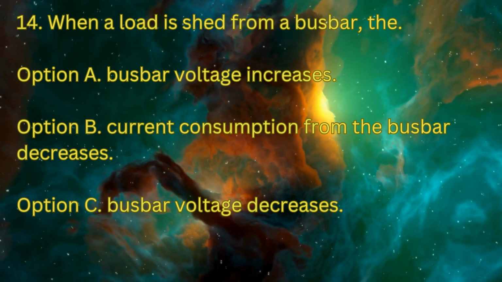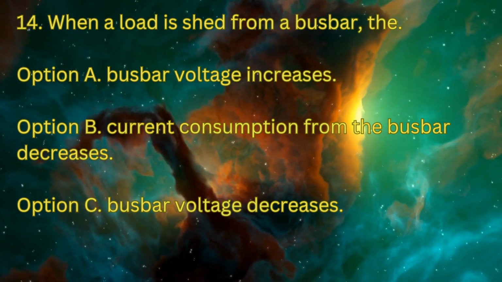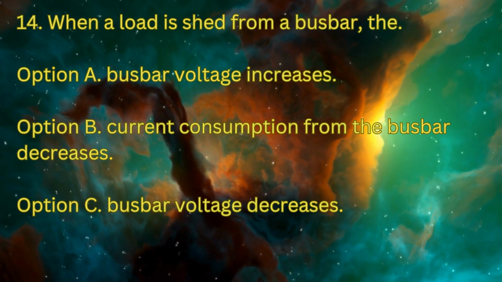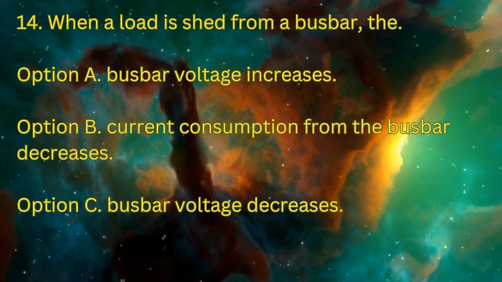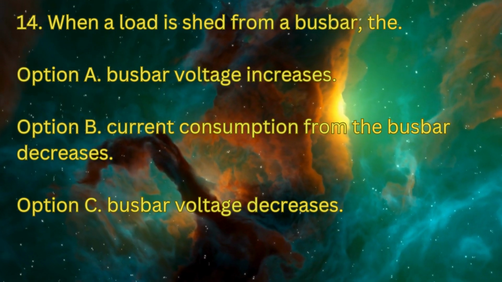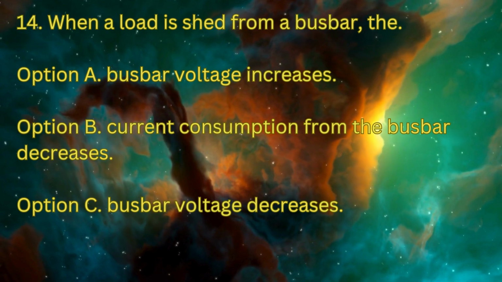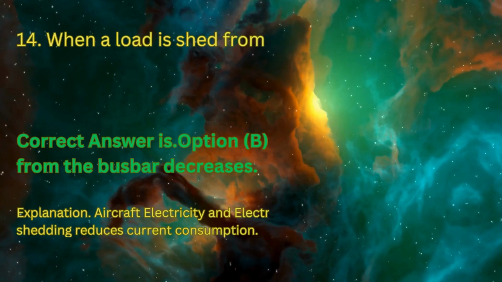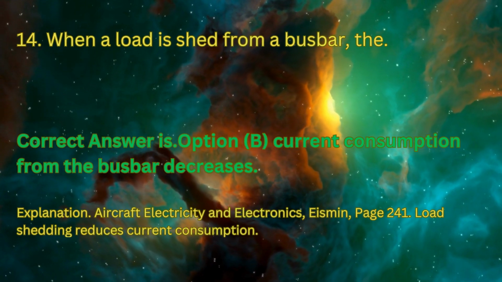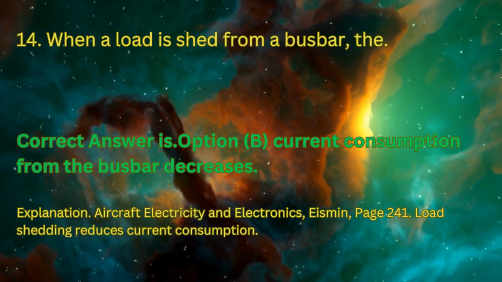Question number 14. When a load is shed from a bus bar: option A, bus bar voltage increases; option B, current consumption from the bus bar decreases; option C, bus bar voltage decreases. The correct answer is option B, current consumption from the bus bar decreases.